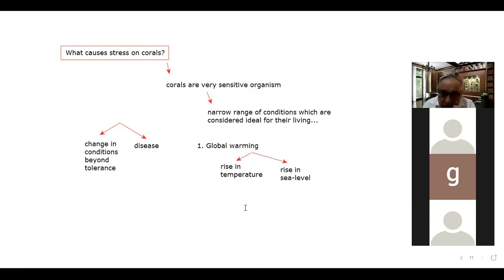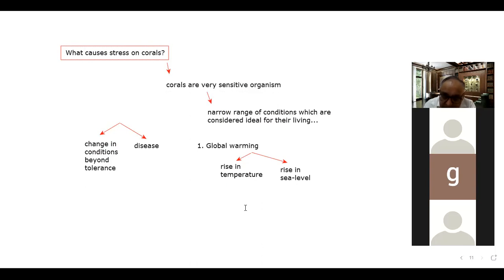Due to global warming, the precipitation is also changing. At some places precipitation is very high, at some places very low. And secondly, glacial melting: glaciers are melting due to global warming, so the sea level rises. If the sea level rises, what will happen?